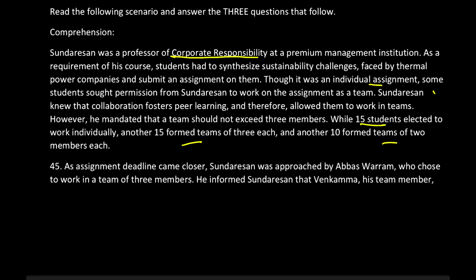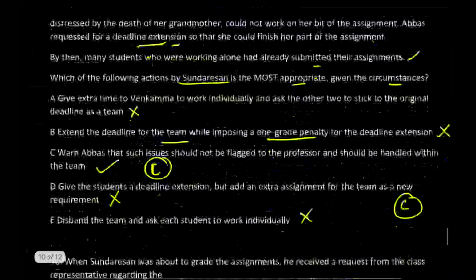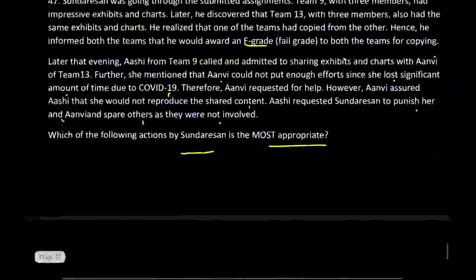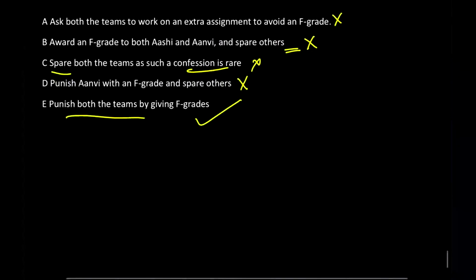Now, not complaining, punishing them for the activity which one of the team members did will set an example for everyone to keep a very keen look on every member of their team. Correct? That you better don't share it with anyone, okay? It might sound rude, but if you go and say this in your team, it is a better thing for you. And so the professor wants कि सारे लोग ऐसा ही करें. सारे लोग are serious about the fact that everyone in the team is very seriously doing the thing.